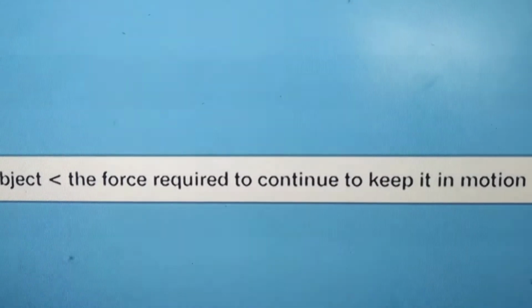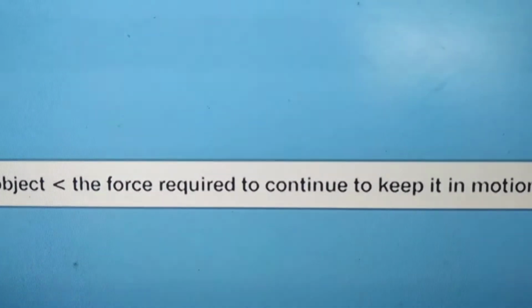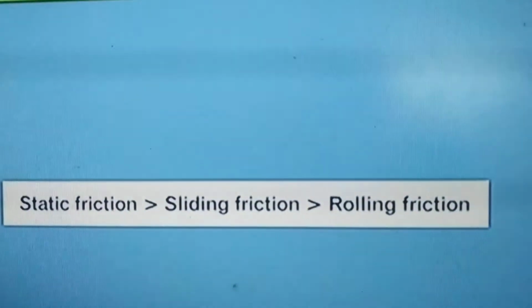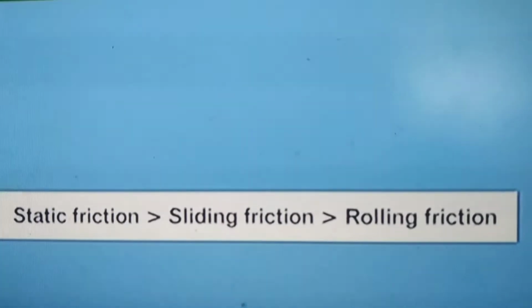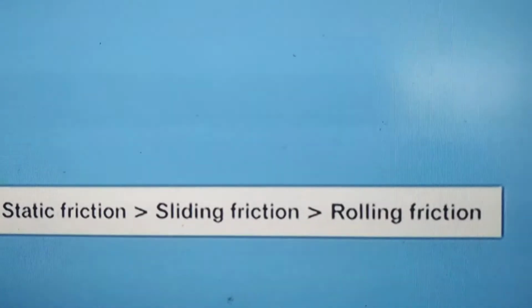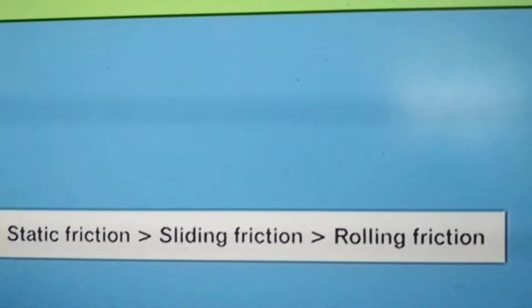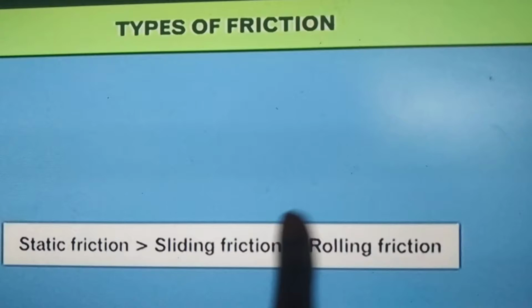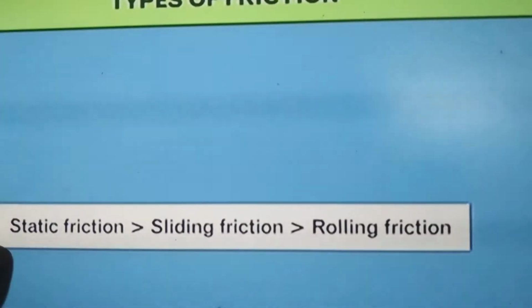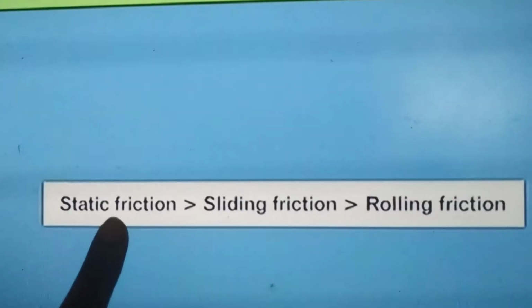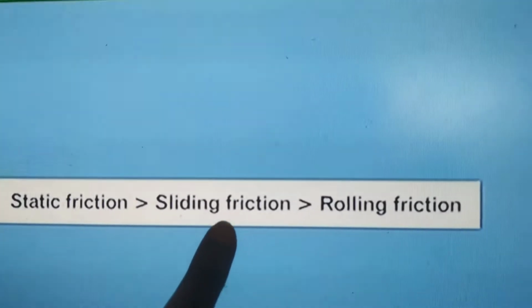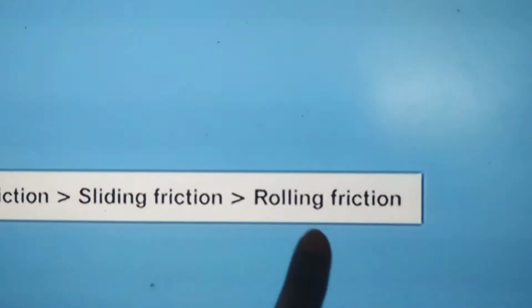Rolling friction is less than sliding friction, which is less than static friction. We can also say static friction is greater than sliding friction, which is greater than rolling friction.